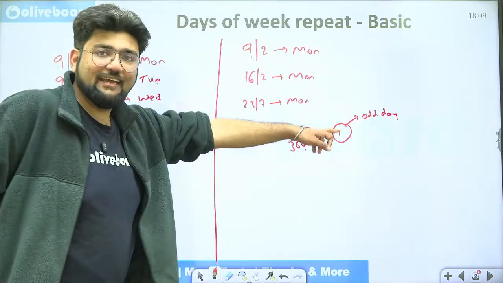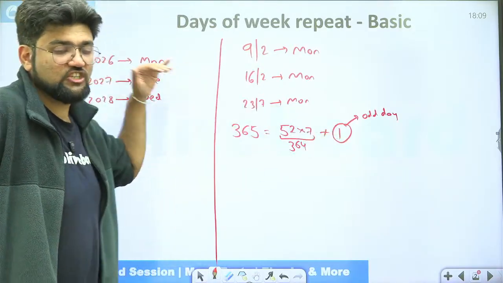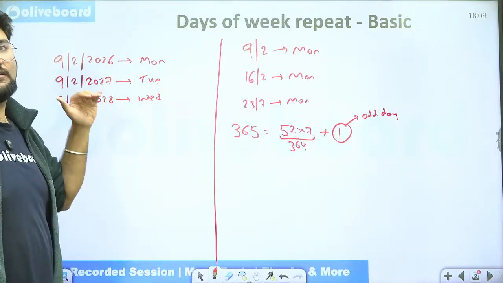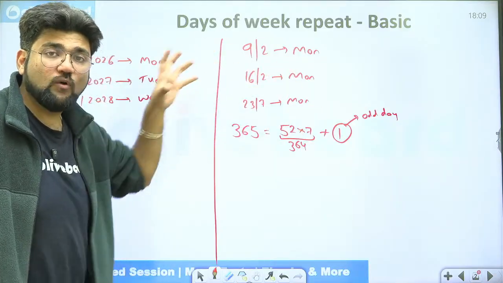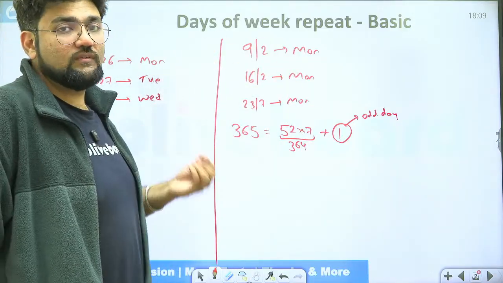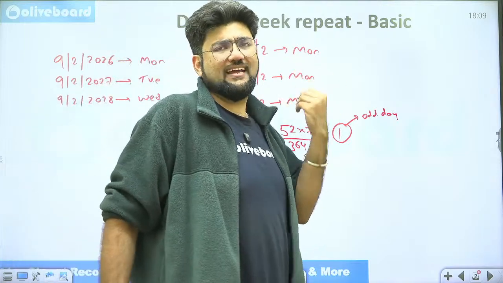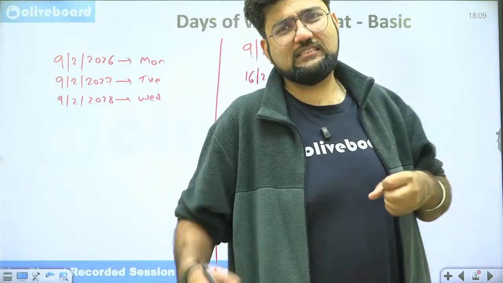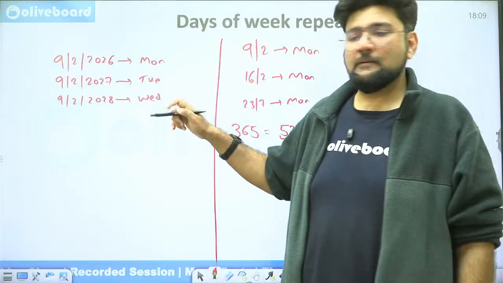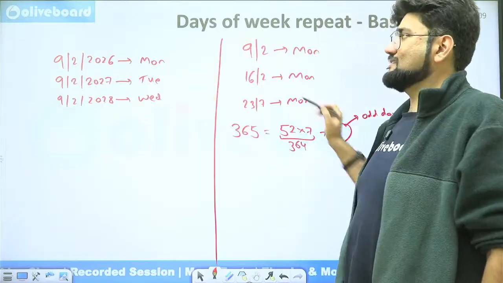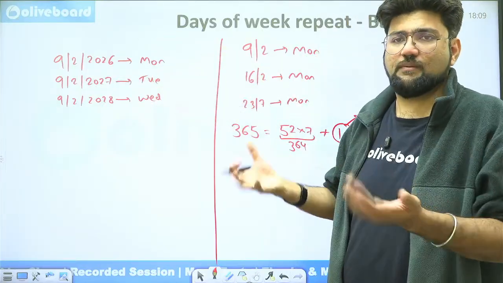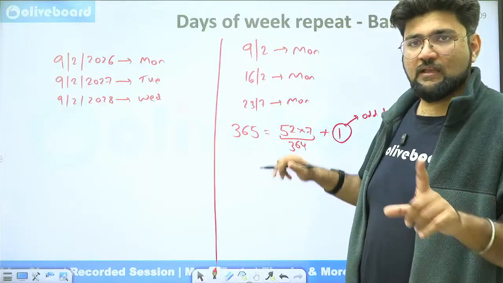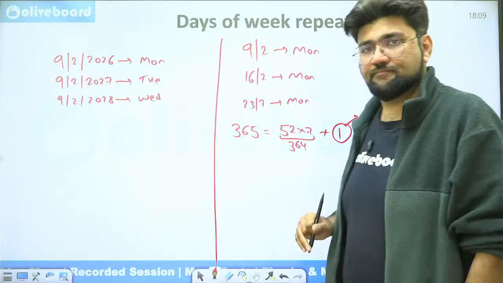So this odd day decides the changing of days in the subsequent years. This odd day is going to decide the changing of days in n number of years: 10 years, 20 years, 40 years, 39 years, anything. It's going to depend on these odd days how your days are going to change. Why? Because every multiple of 7, the day is going to repeat. So we just eliminate those days. We are only bothered about odd days.